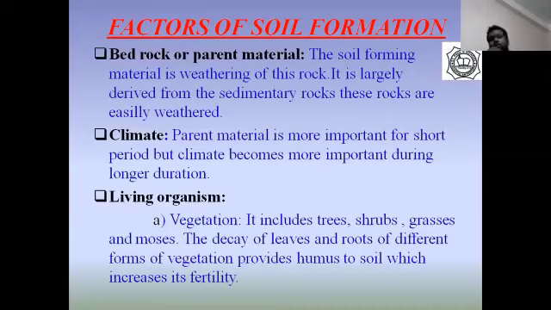Parent material is important for a short period, but climate becomes more important during longer duration of soil formation. Two different parent materials may develop the same soil in one type of climate. For example, sandstone and granite are two different rocks in Rajasthan, but they have given birth to the same type of sandy soil under arid climatic conditions.